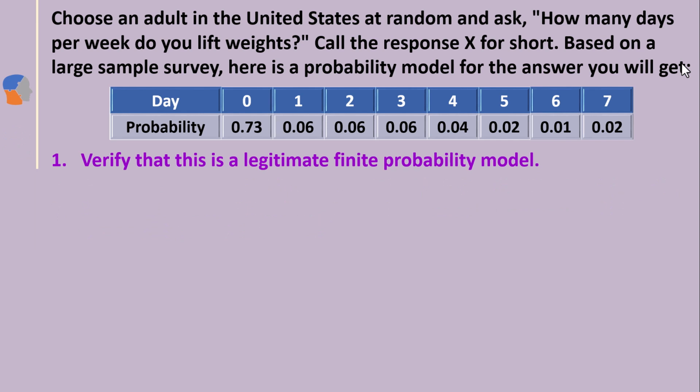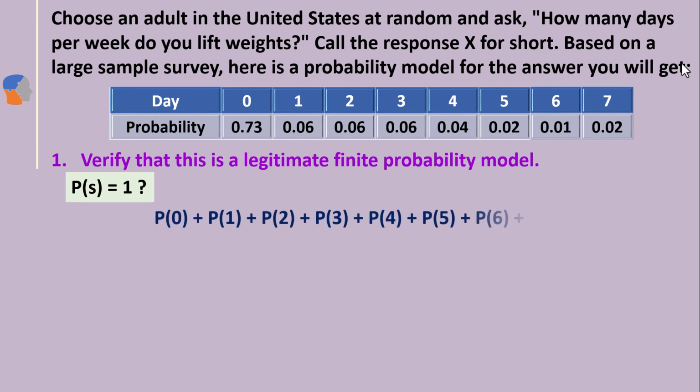Verify that this is a legitimate finite probability model. I discussed probability rules in the previous video. Here I am going to use some rules. What is the rule we use here? We know the probability of the sample space is 1. What is the sample space? X equals 0 to 7.